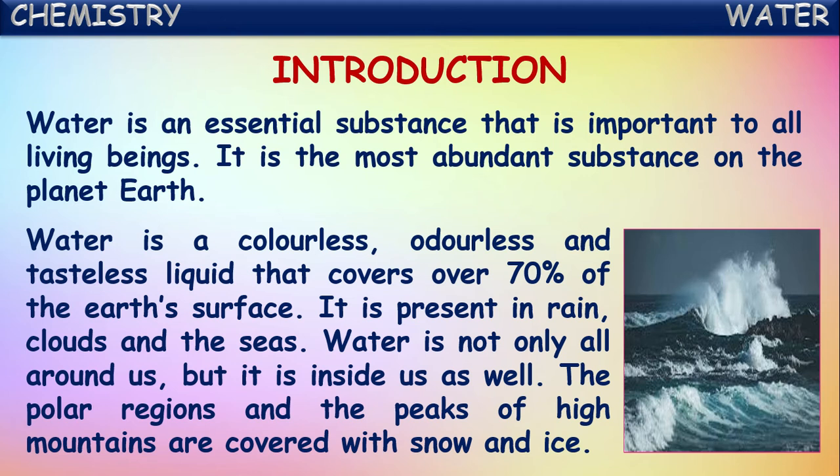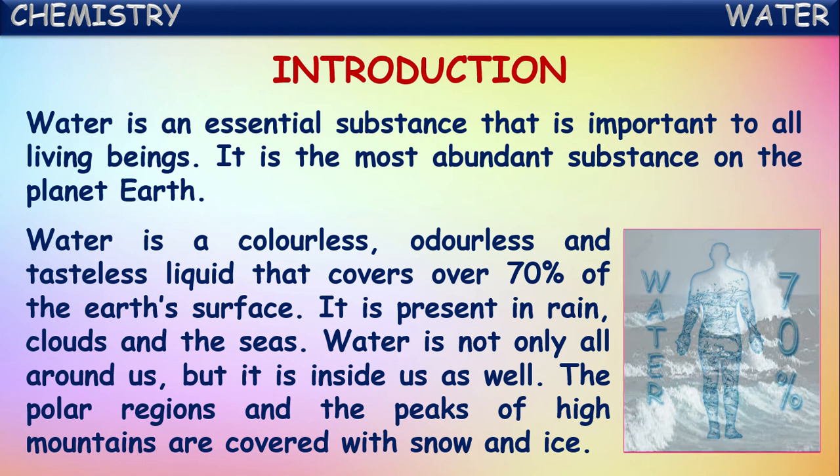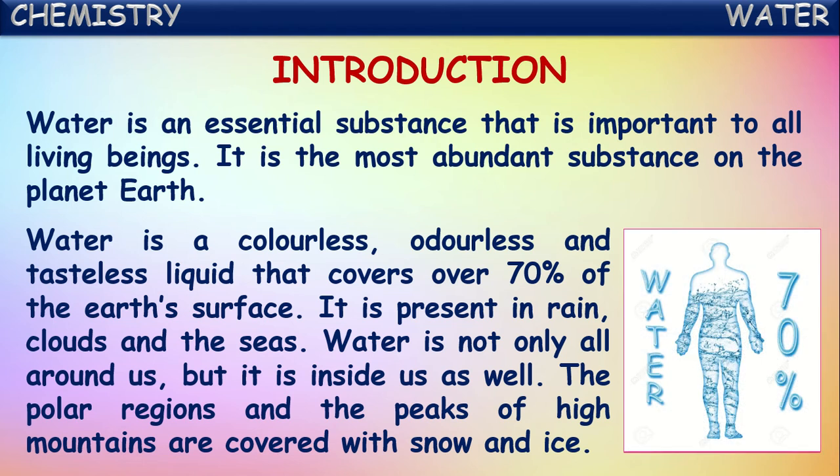Water is not only all around us, but it is inside us as well. Do you know this? Our human body contains around 70% water. Our human body weight is mostly because of water. Around 70% of the total weight is because of water.